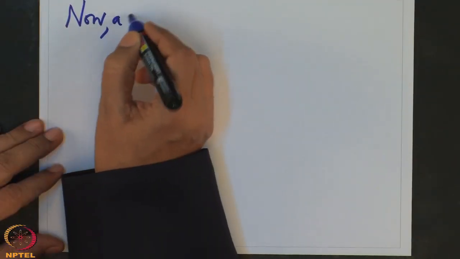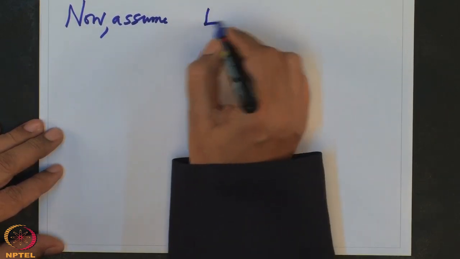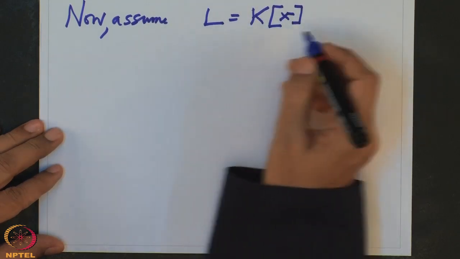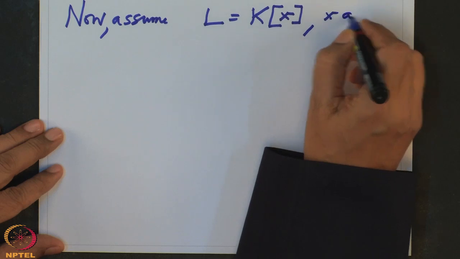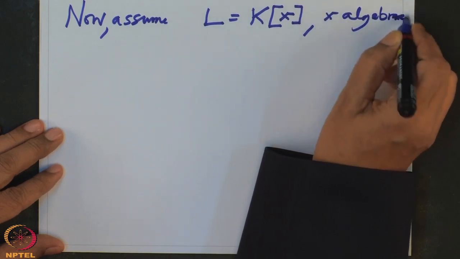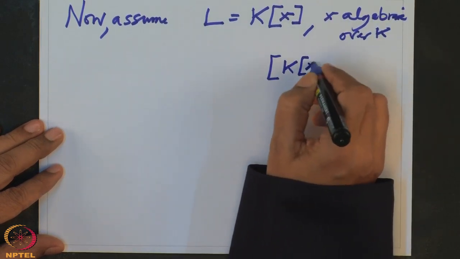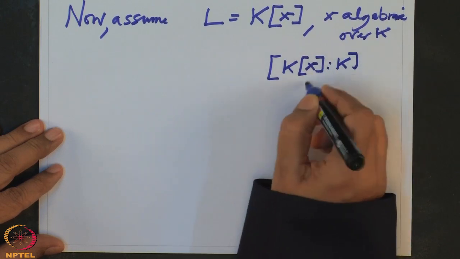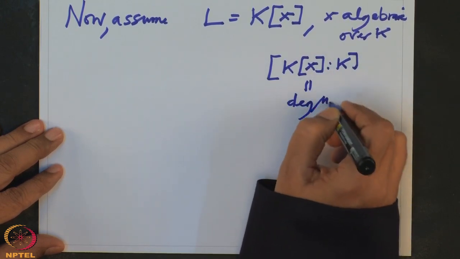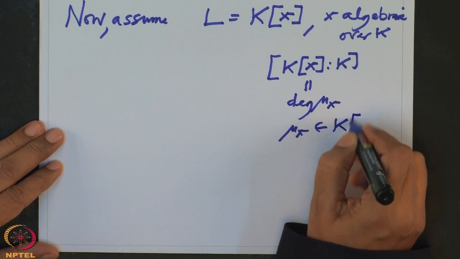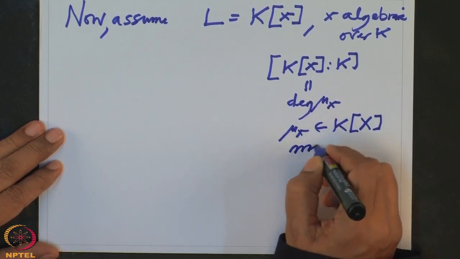Now resuming our simple case, assume L is a simple extension and x is a primitive element. Then x is algebraic over K, and we have noted that this degree is nothing but the degree of the minimal polynomial of x over K. Mu x is the minimal monic polynomial in K[x].